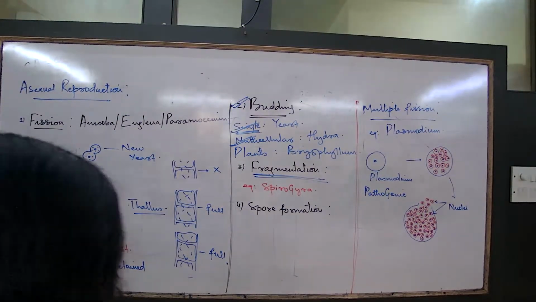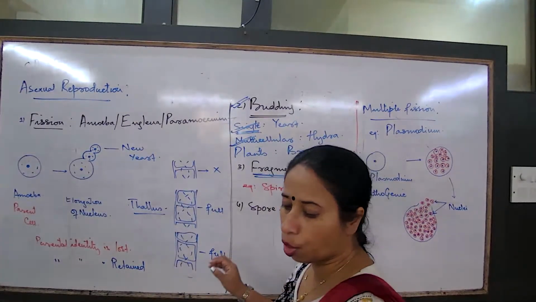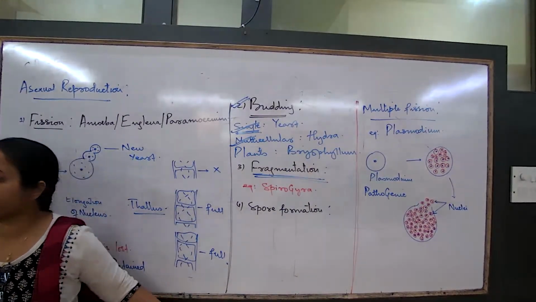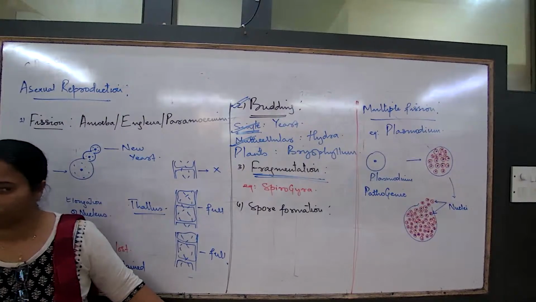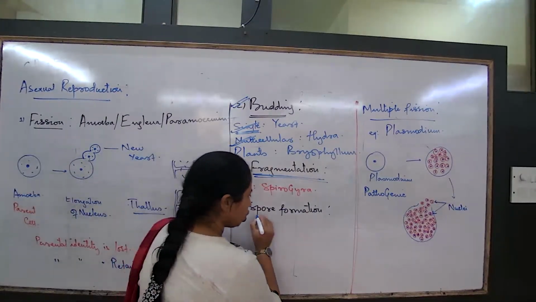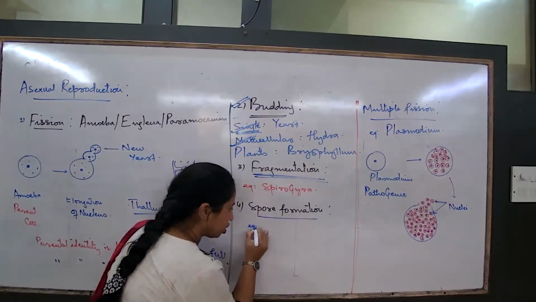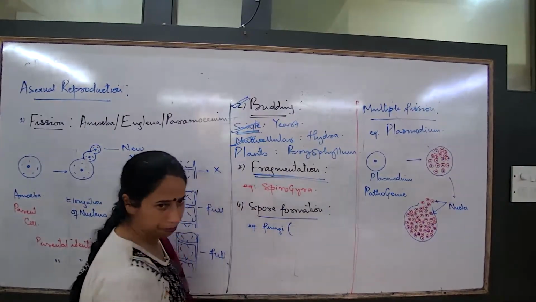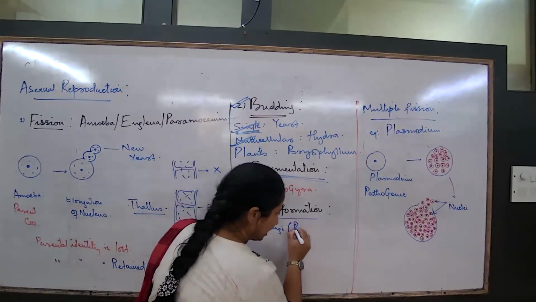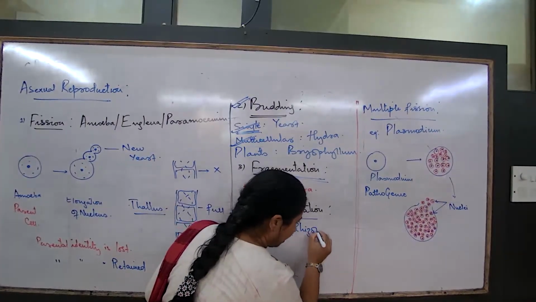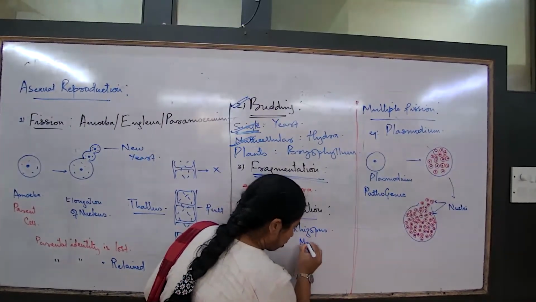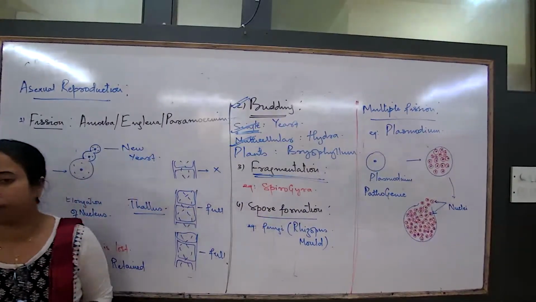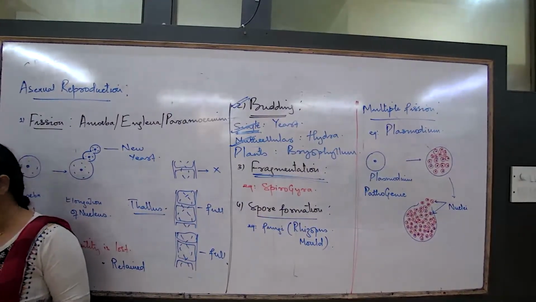Now the next, we talk about the last method, that is spore formation. We are talking about modes of asexual reproduction. This is the last method. What type of organisms show spore formation? A large number of fungi. Common examples to write: Rhizopus, the mold, Mucor and the mushrooms, all of these.